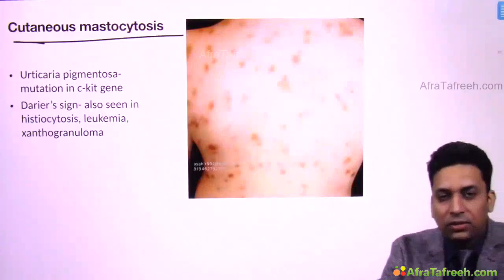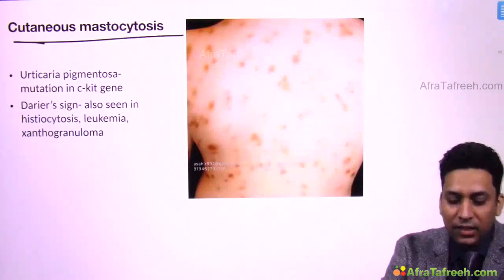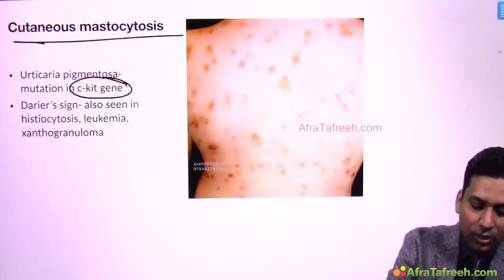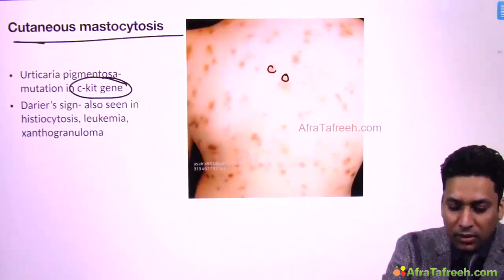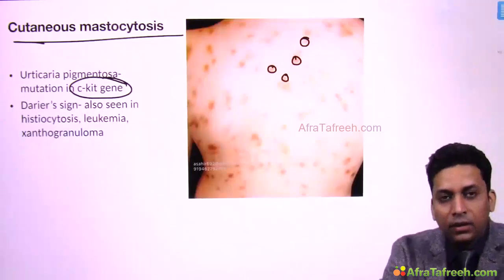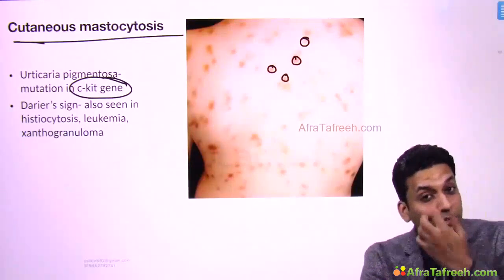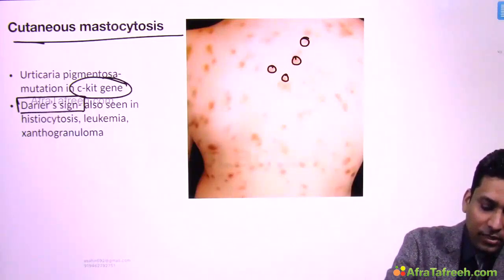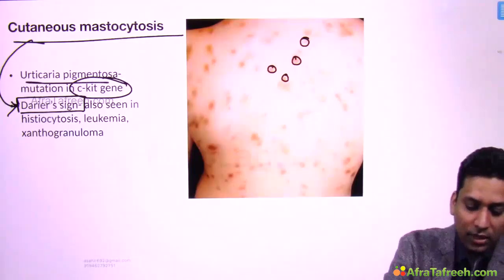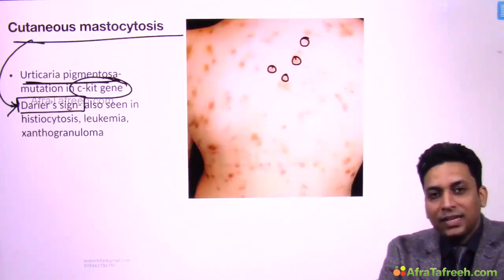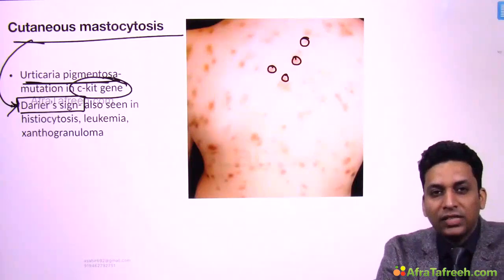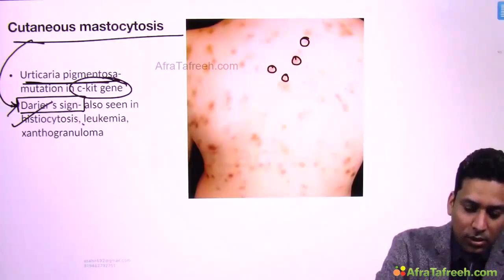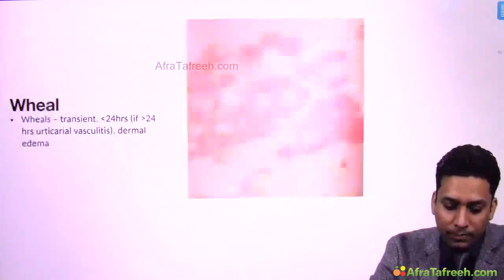Then cutaneous mastocytosis, we have already discussed. Here the number of mast cells increases. This is generally seen in children over the trunk, and there is a c-KIT gene mutation in urticaria pigmentosa. These dark colored lesions, if rubbed, produce erythema and sometimes vesiculation because of release of histamine. That is known as Darier sign. So Darier sign is seen in cutaneous mastocytosis, that is urticaria pigmentosa. Remember, there are a few other conditions where you might get Darier sign, like histiocytosis, leukemia, and xanthogranuloma.